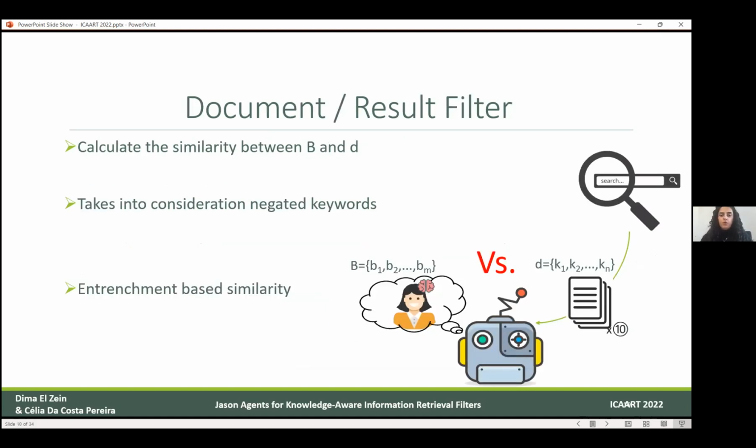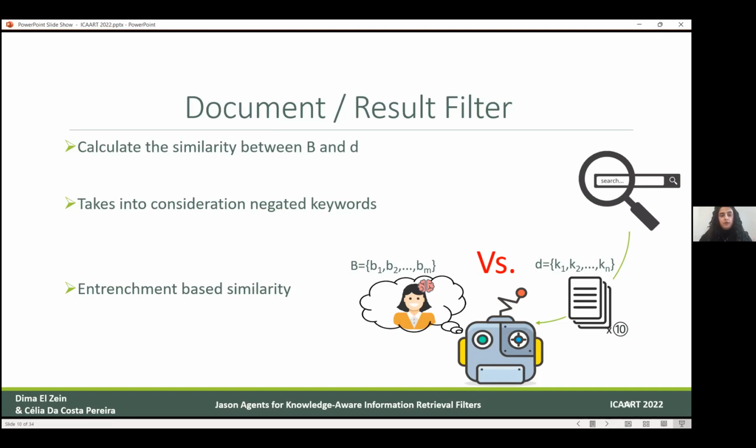Now comes the core of the filter. Here we want to discuss how the agent uses this information to finally filter the results. So now that the agent knows more about the user's knowledge, whenever a document is proposed, the agent will compare the content of the beliefs to the content of the document.